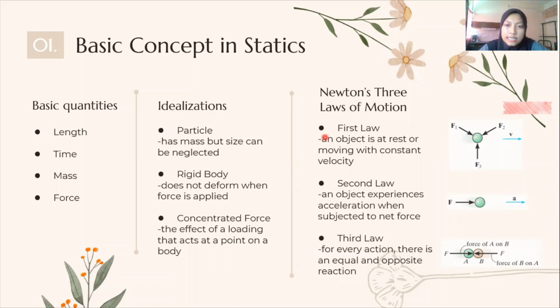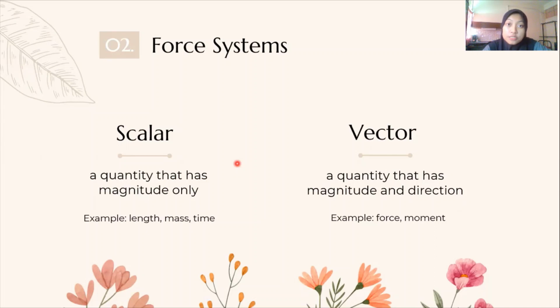The first law stated that an object is at rest or moving with a constant velocity, so the summation of force is equal to 0. Second law stated that an object experiences acceleration when subjected to net force, F equal to ma. Third law stated that for every action, there is an equal and opposite reaction. Now let us move to force system.